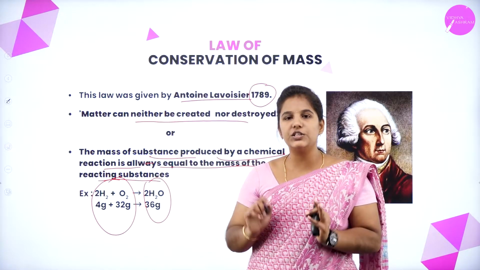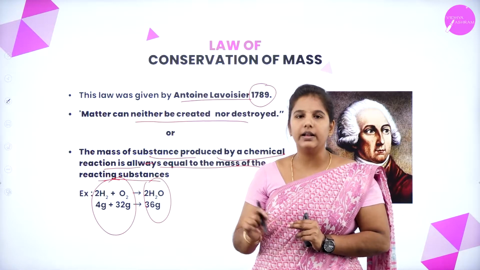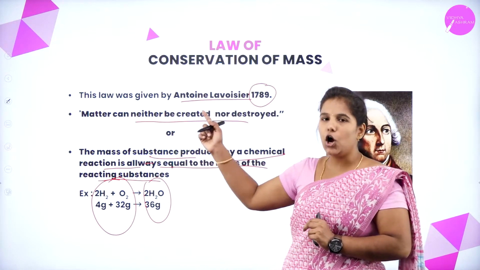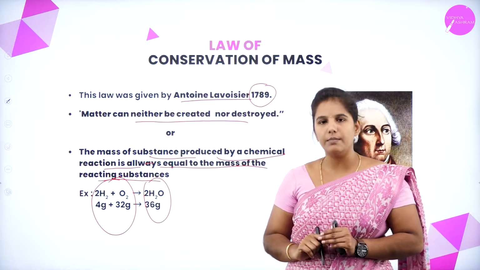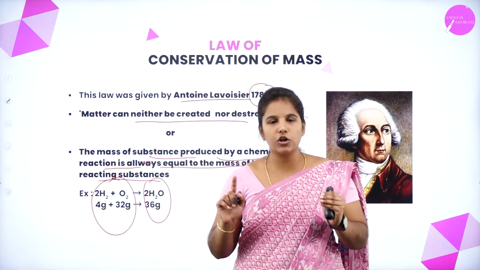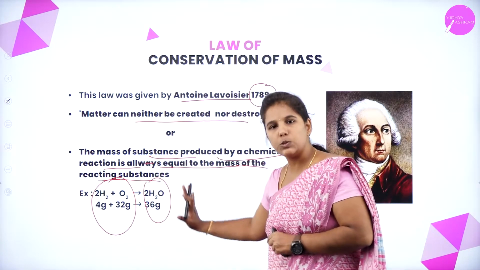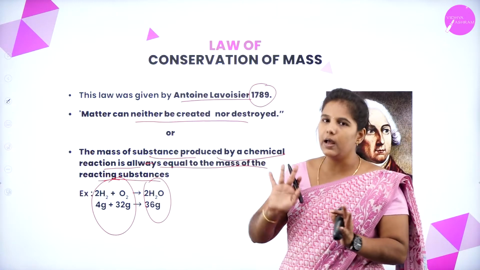This law was given by Antoine Lavoisier, and it is known as the law of conservation of mass. So what does the law of conservation of mass state? According to this law, the mass of the reactants must be equal to the mass of the product.